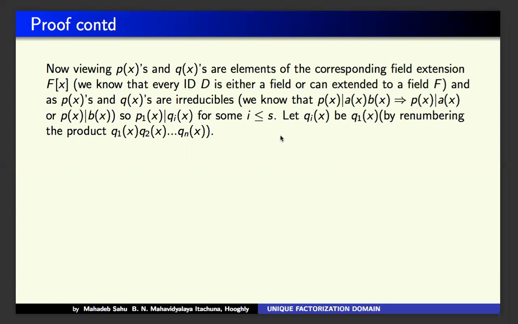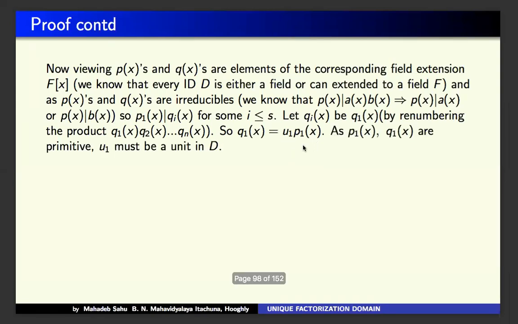So if qi(x) becomes q1(x), then what will happen? q1(x) becomes p1(x) into u1. What is u1? u1 must be a unit in D, as p1, q1 are primitive.